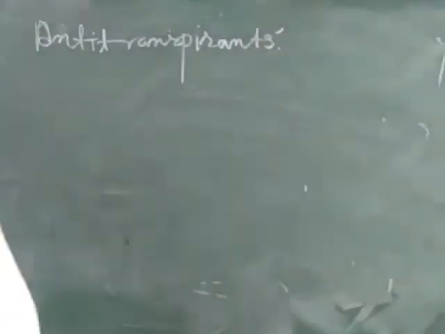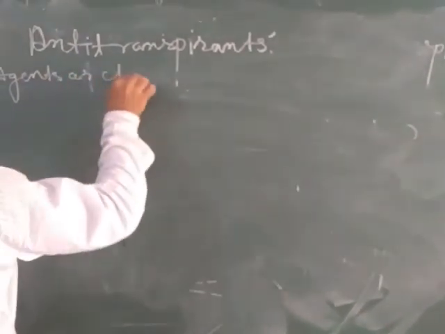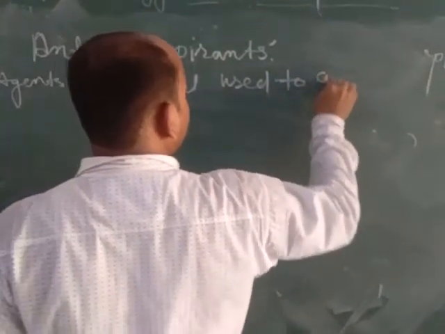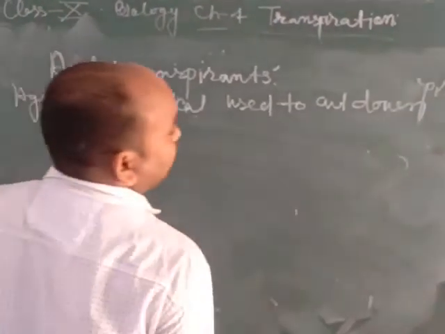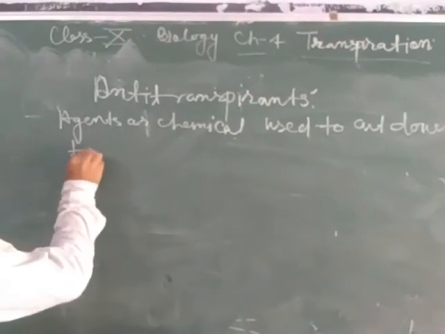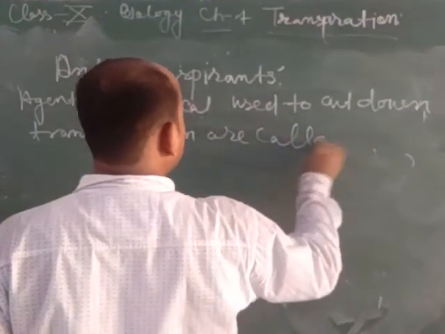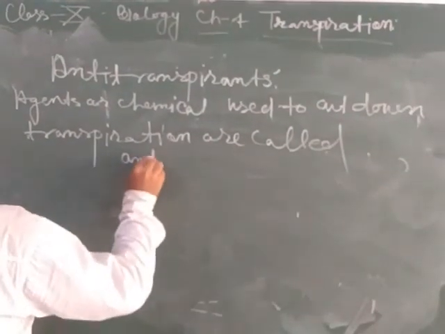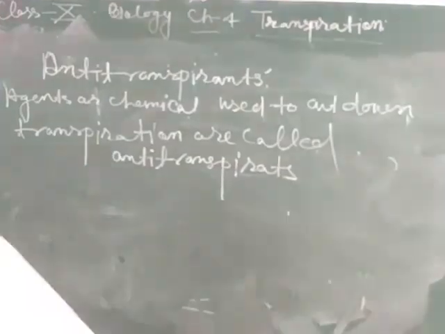Those substances, agents or chemicals used to cut down, that is decrease, the rate of transpiration are called anti-transpirants.